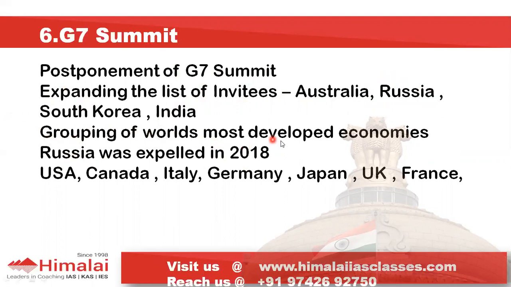It is a grouping of the world's most developed economies. And who are the members? So US and Canada, both of them are part of North America. You can remember 2. See, Italy, Germany, Japan, they all fought together in the Second World War. So you can remember these 3. Then UK and France, they are rivals in Europe. Then you can remember these 2. So 2 plus 3 is 5, 5 plus 2 is 7.